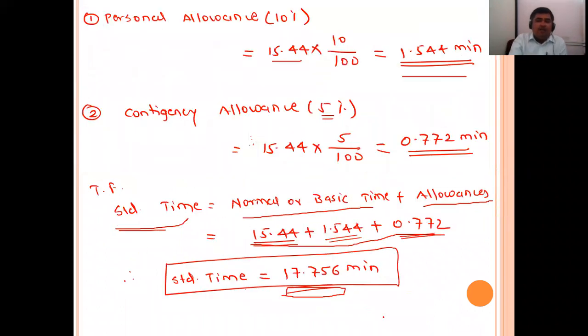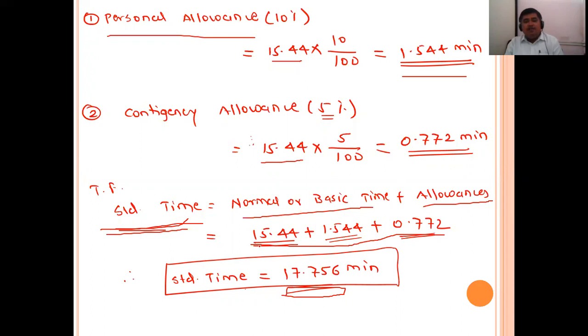To this basic time, we require to add personal allowance. How to calculate 10%? 10% of 15.44: multiply by 10 divided by 100, so 1.544. And contingency allowance, 5% of the whole, that is 15.44, multiplied by 5 divided by 100, comes as 0.772 minutes.